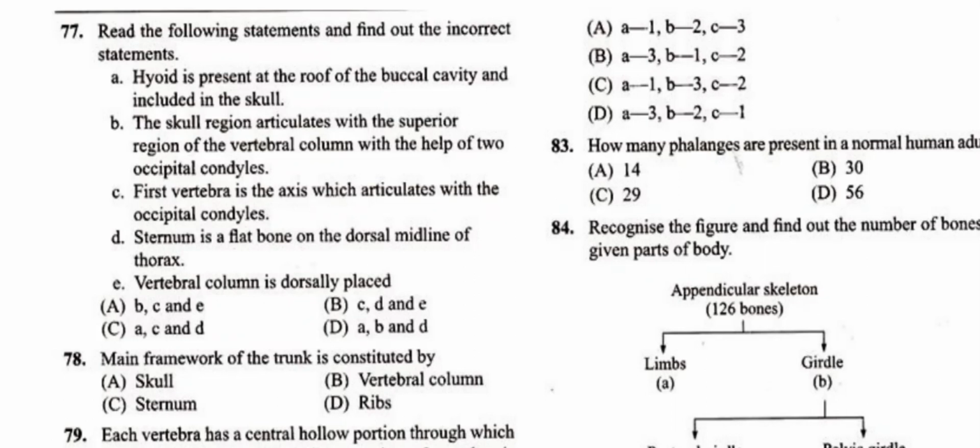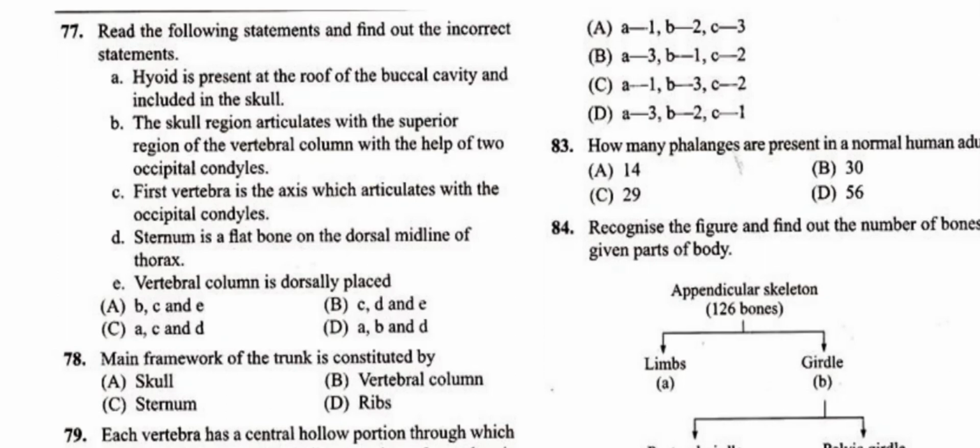Now statement B, the skull region articulates with the superior region of the vertebral column with the help of 2 occipital condyli. So we know that the occipital bone has two condyles, which articulate with the first vertebra, what we call the atlas. Statement B is right. That's why we call the human skull dicondylic, that is two extensions joining to the atlas. B statement is right, students.